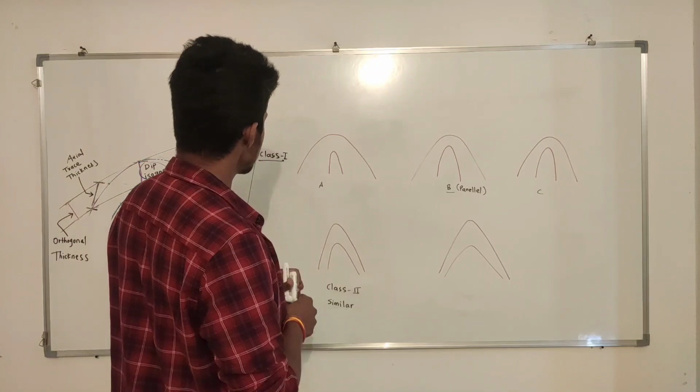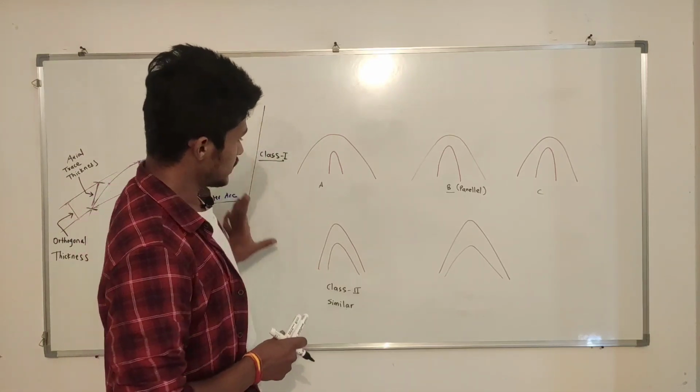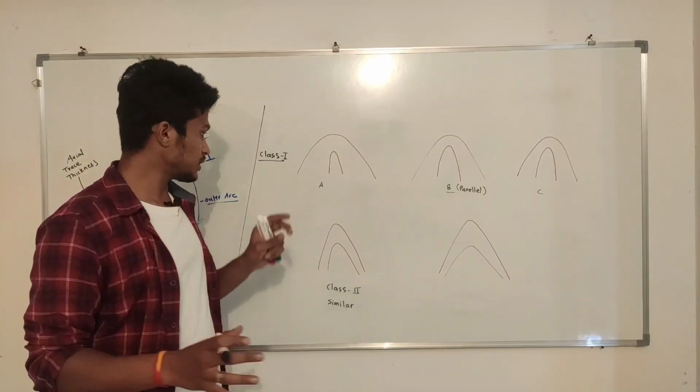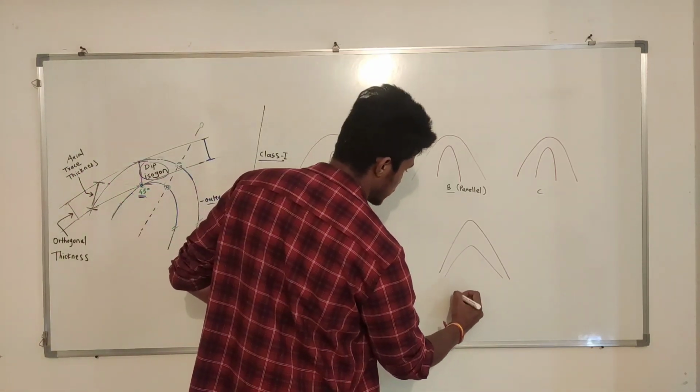So Ramsay sir gave a classification of folds in three. There are three main classifications: class 1, class 2, and class 3.